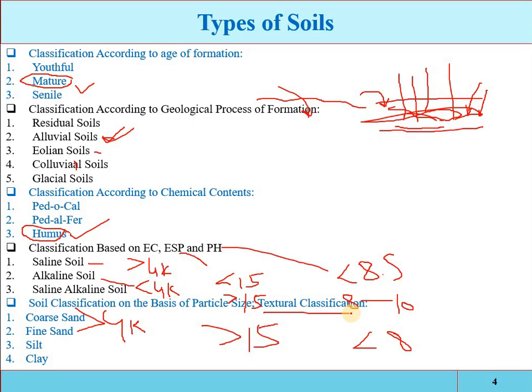So based on the variation of the percentages of clay, silt, and sand, USDA has classified the soils in 12 classes: clay, sandy clay, silty clay, silty clay loam, clay loam, sandy clay loam, sandy loam, silty loam, silt, loamy sand, and sand. Okay, so these are based on the size of the particles.